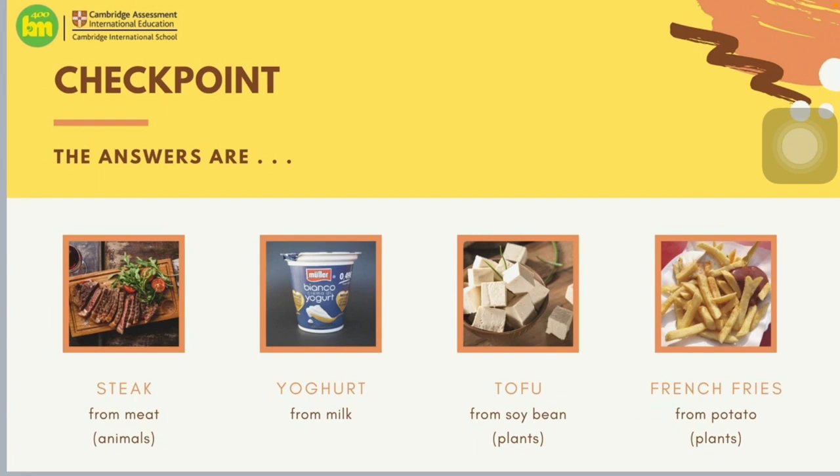While tofu in here comes from a plant, made from dry soybeans that are soaked in water, crushed, and boiled. And the last one in here, it is the famous one that I think all of the people love. Yes, it is from the potato plant. I know we'll all love potato.